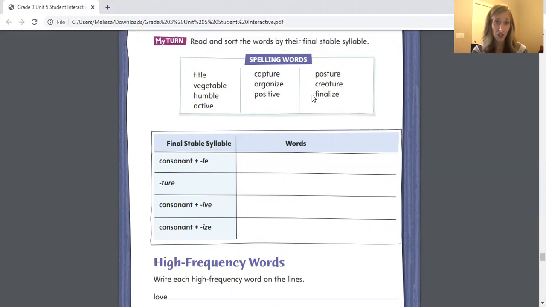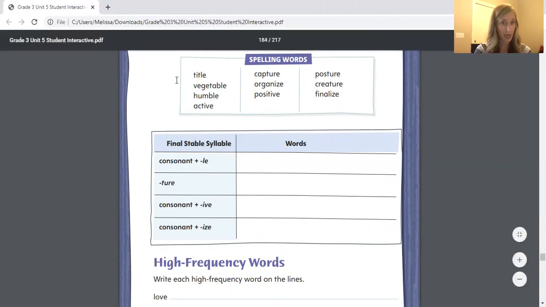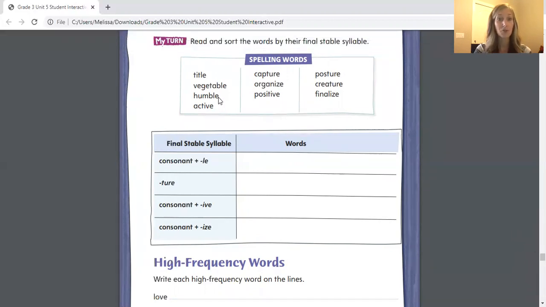All right, so what I like to do is go through each of the words, cross it off or circle it when you've used it, and make sure you're writing it down in the correct row. All right, so I see the word title. It ends in L-E. I know it goes in my first row, consonant plus L-E. Vegetable also ends in L-E. You should be writing it in this first row. And again with humble, L-E. Notice how all of these words end with L-E and they have a consonant before the L, like the T, the B, and the B again in humble.